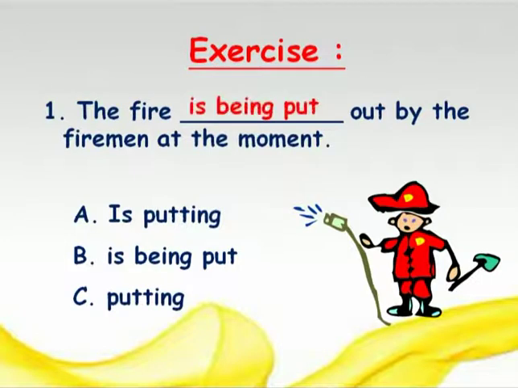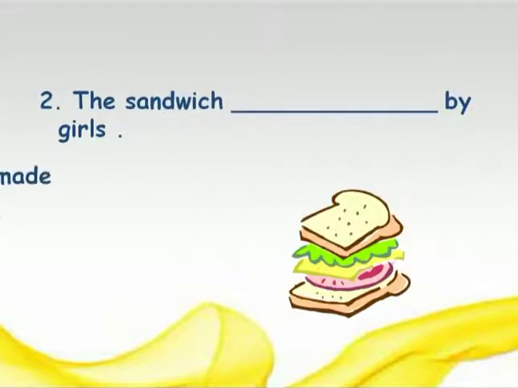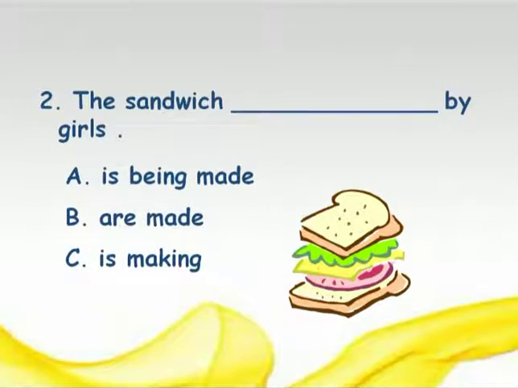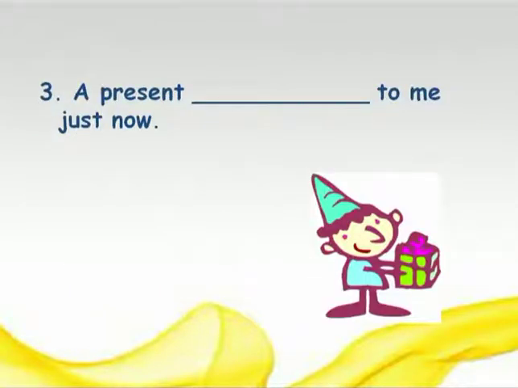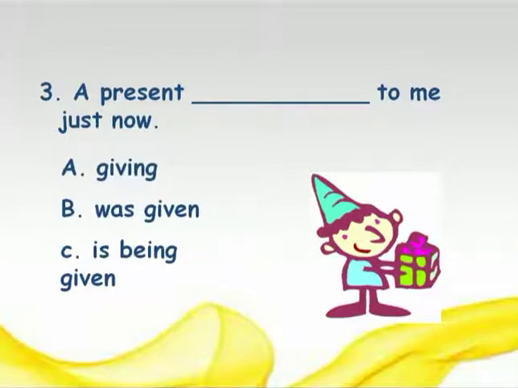Okay friends? The sandwich blank by girls. Fine. So is/am/are plus being plus past participle. According to the formula, what will be the answer? Yes, you're right. Is being made by girls. A present blank to me just now. Is/am/are plus being plus past participle. So that means the answer C is the correct answer. Yes, a present is being given to me just now.